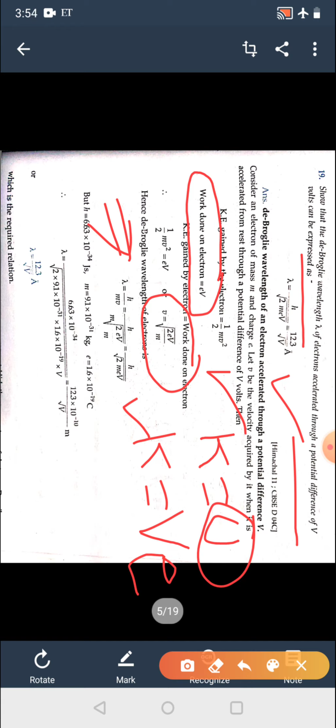Now if you substitute the values of Planck's constant, mass of electron and charge of electron and calculate, you will get lambda is equal to 12.3 upon under root V angstrom. So this is the wavelength of an electron which is accelerated through potential V.